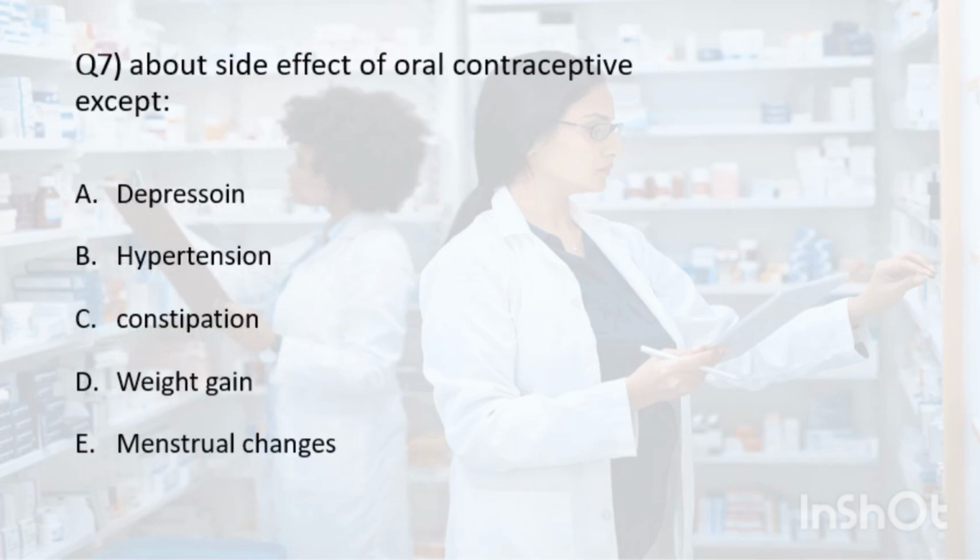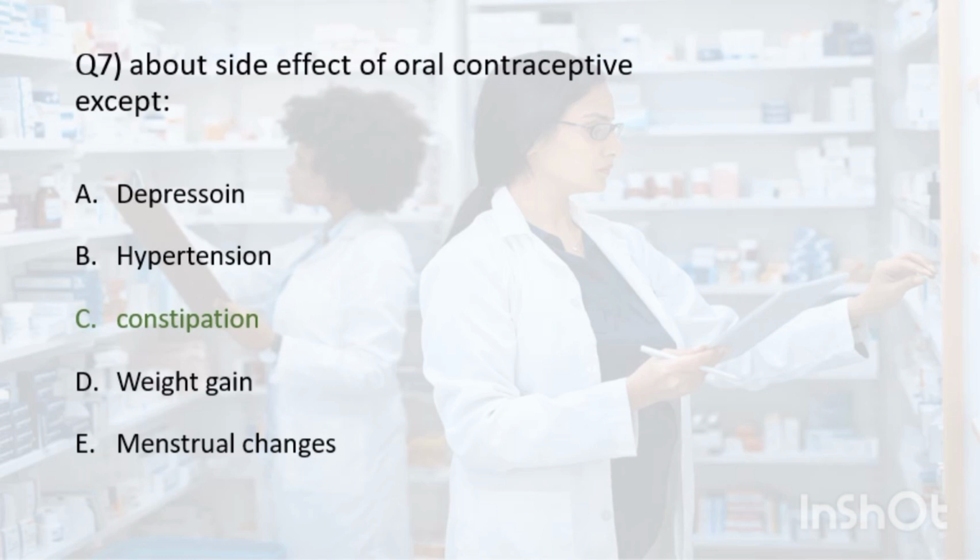Number 7: side effects of oral contraceptives, except: A. Depression, B. Hypertension, C. Constipation, D. Weight gain, E. Menstrual changes. The correct option is C; constipation is not a side effect of oral contraceptives. Oral contraceptives, also known as birth control pills, can have various side effects, but constipation is not one of them. We can go through them, starting with depression.